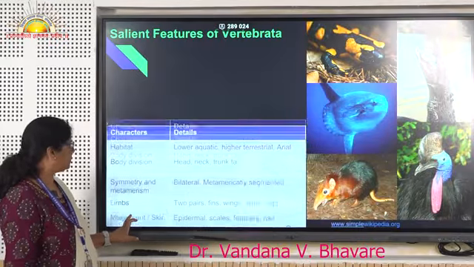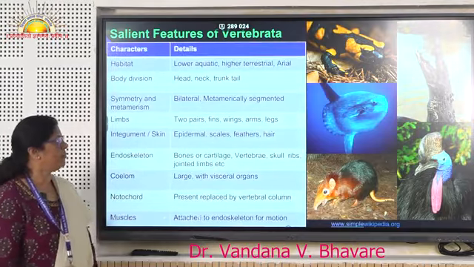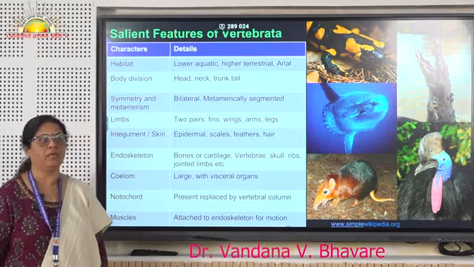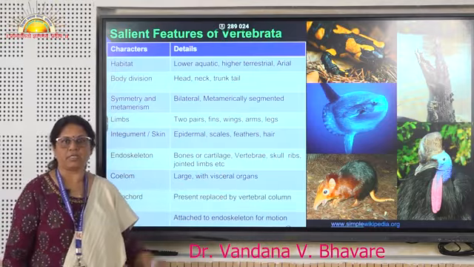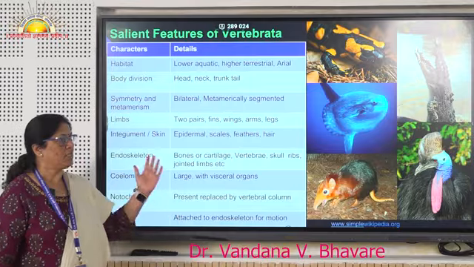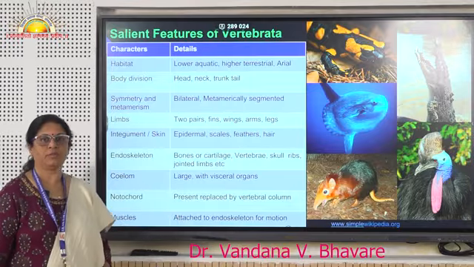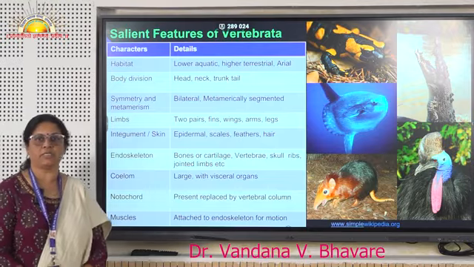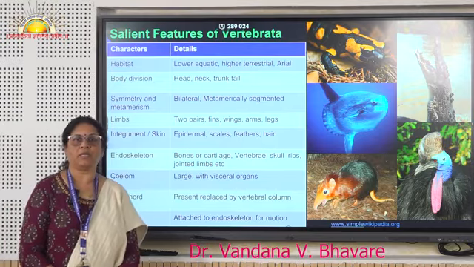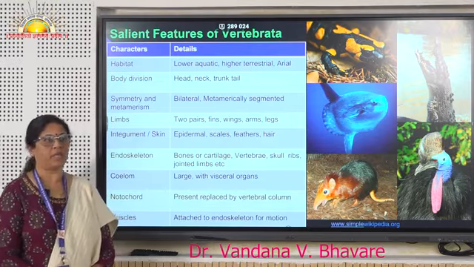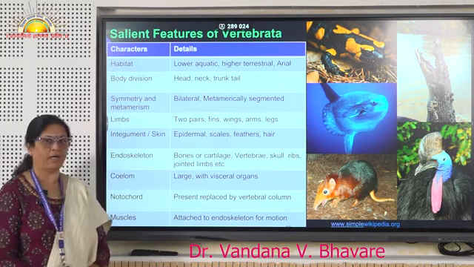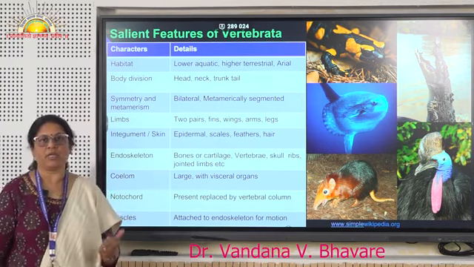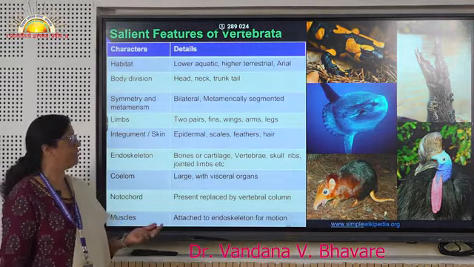Now, let us study the examples of vertebrates. All these are examples of vertebrates which have the vertebral column, or we can say the backbone. We will see the salient features of subphylum Vertebrata. They are present in aquatic habitat, in terrestrial habitat, and even in aerial habitat. So, they are present in water, in air as well as on land.